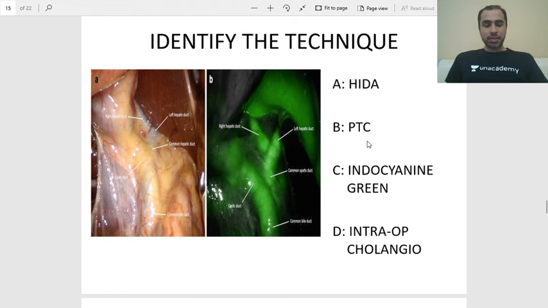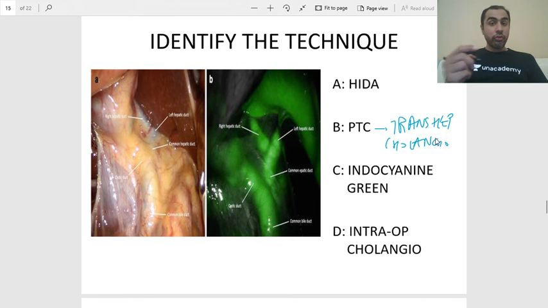Yes, anybody with a different answer? Anybody going for HIDA or PTC? PTC is percutaneous transhepatic cholangiogram, in case you didn't know. Anybody with a different answer? Very new technique. It's come only in the last 4 or 5 years as a tool in laparoscopic surgery. And a very easy answer.